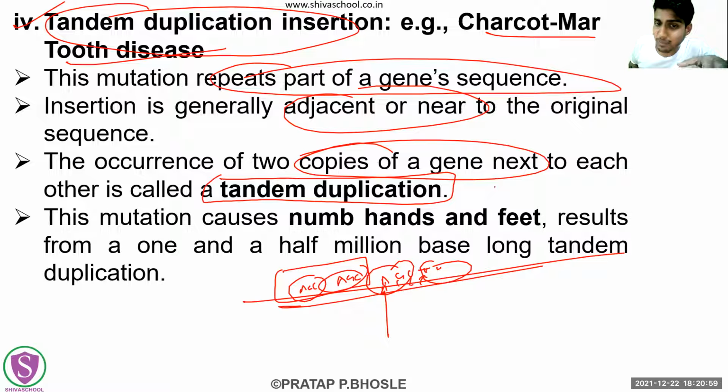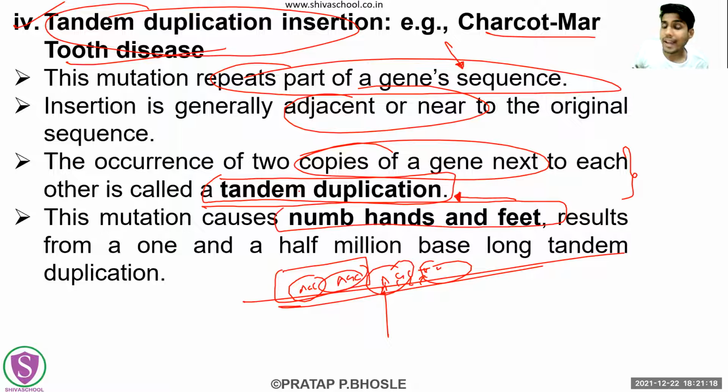Now why is this tandem duplication happening? Because of the insertion of the same gene sequences again and again. Then what is the pathophysiological effect of this? The mutation causes numb hands and feet. Then this is going to happen because of what? This 500,000 base long tandem duplication.